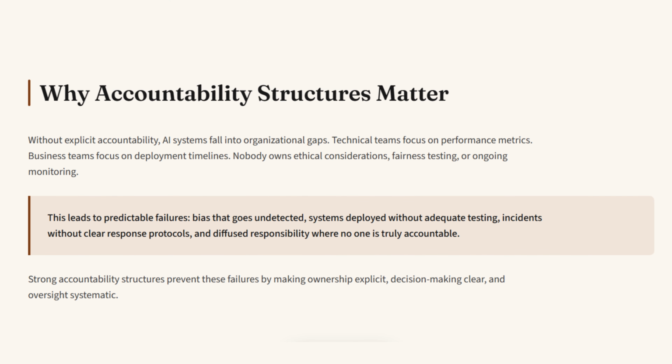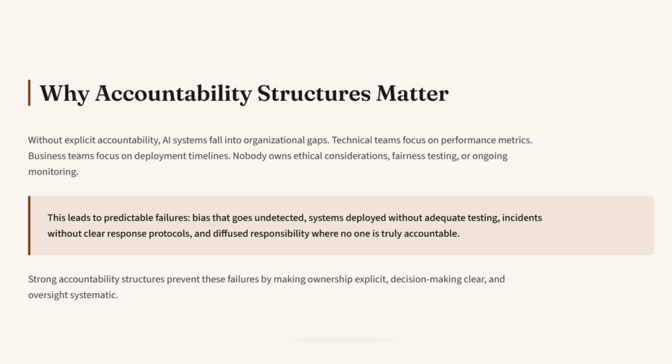Understanding bias and fairness principles is essential, but without proper accountability structures, those principles don't translate into practice. This lesson focuses on building governance models that ensure responsible AI use while maintaining the operational flexibility your organization needs. Accountability structures aren't about creating bureaucracy or slowing innovation.